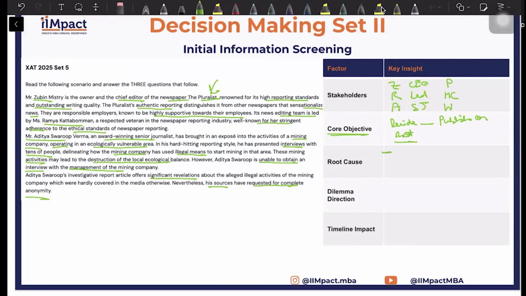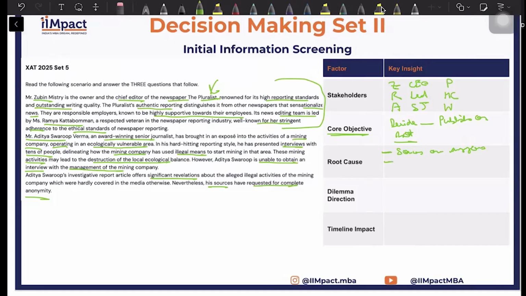What are the root causes which is causing this confusion behind should we publish or not? The sources are anonymous, so you are not able to get them on the record, which would somewhere diminish this entire standard that we have created for your newspaper, the Pluralist. Apart from this, why we need to decide this?